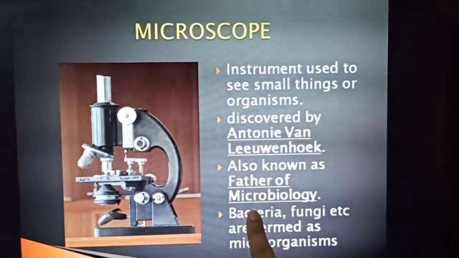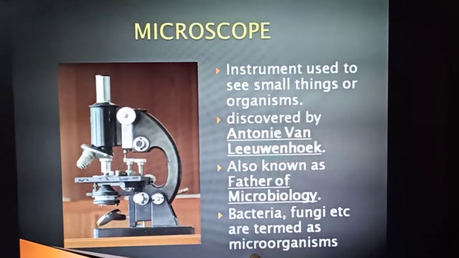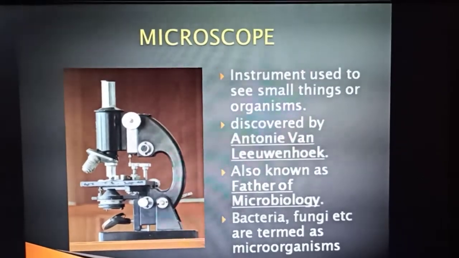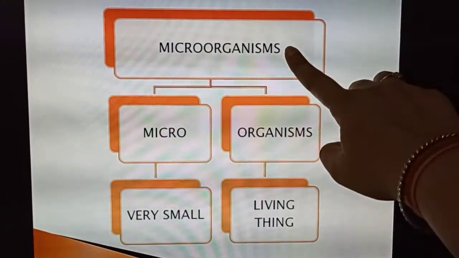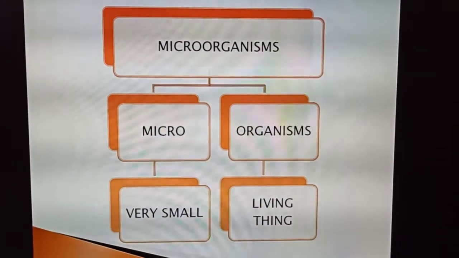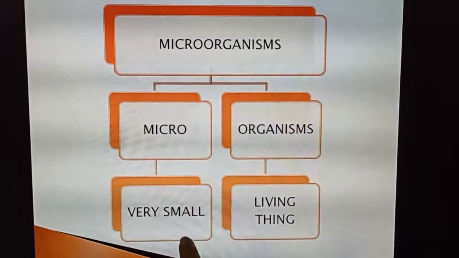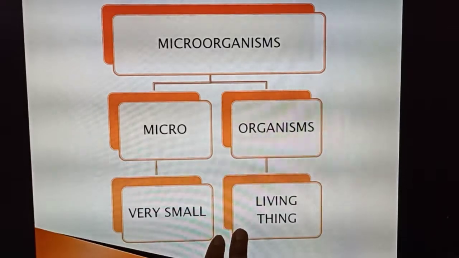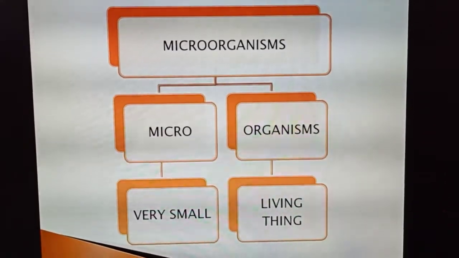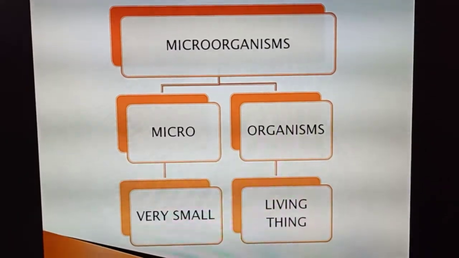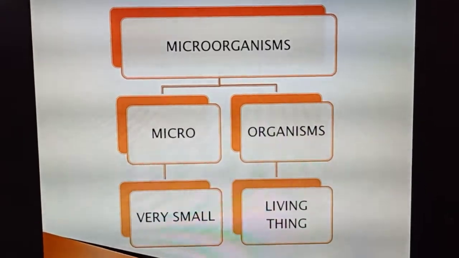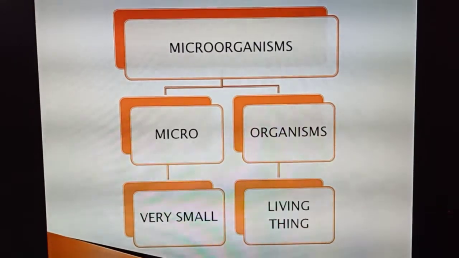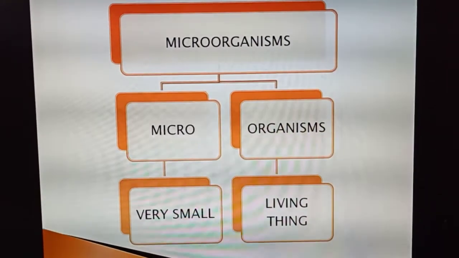So bacteria and fungi are termed microorganisms. Micro means very small. The word microorganism is a combination of two words, micro and organism. Micro means very small and organism means living thing. By combining these two words, we get the definition of microorganism: they are small living organisms which are present in our surroundings, very small living organisms, and only with the help of a microscope can we see them.